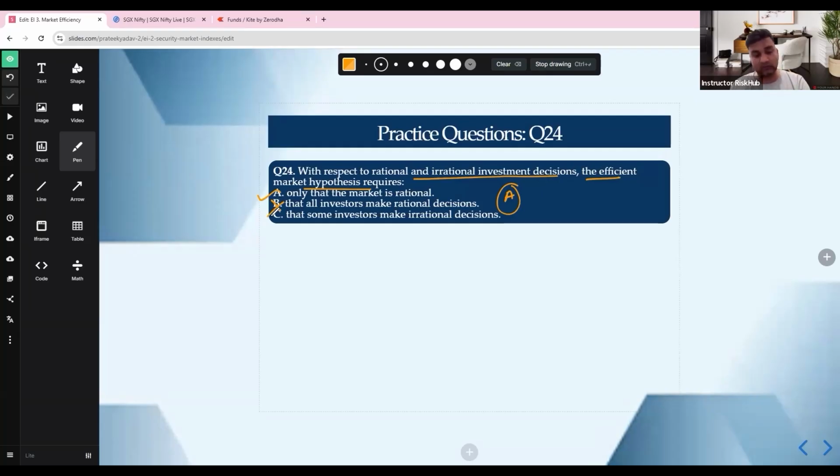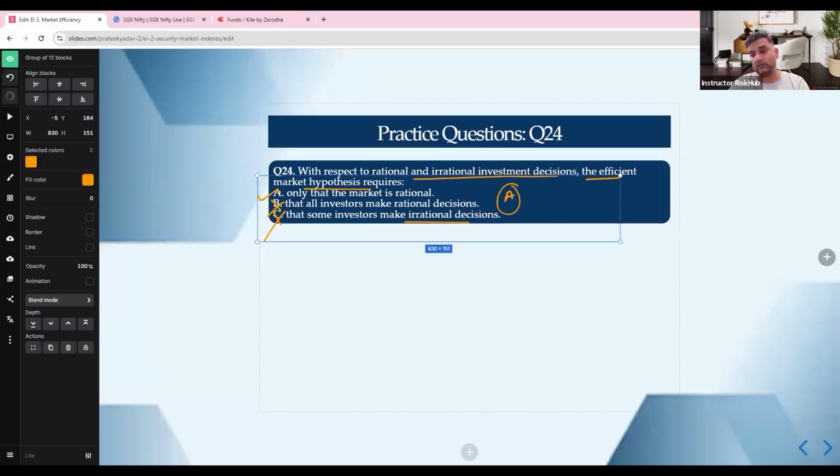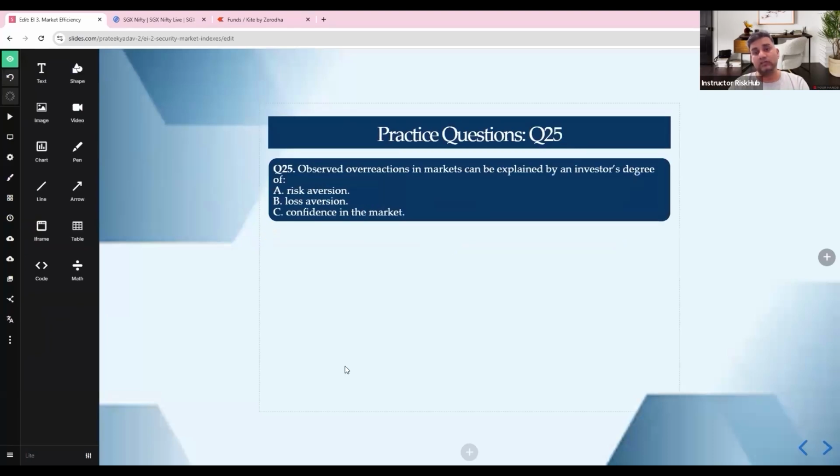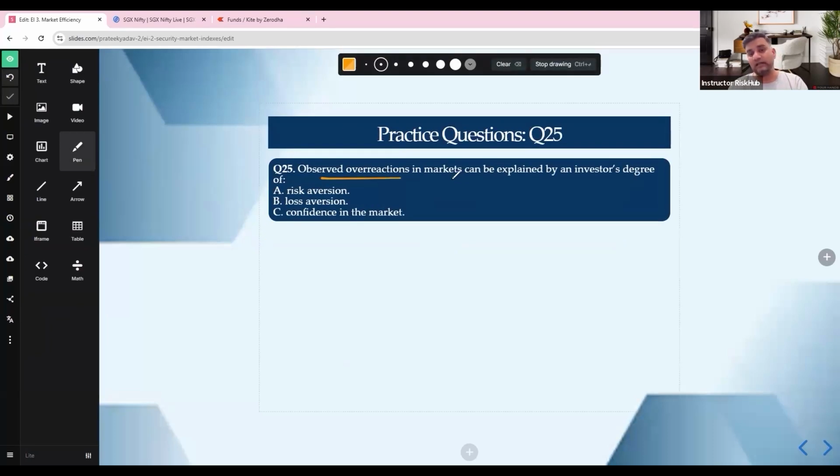Then why not C? Because some investors are irrational. That also is not required, because that's behavioral finance, not an efficient market hypothesis requirement. The key idea is that in the efficient market hypothesis the market outcome is rational, not individual behavior. So that's what we need to remember. This is very, very important. Once we have done question number 24, we go to question number 25. Observed overreaction in the market can be explained by investors' degree of what?